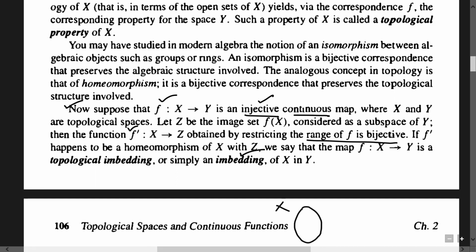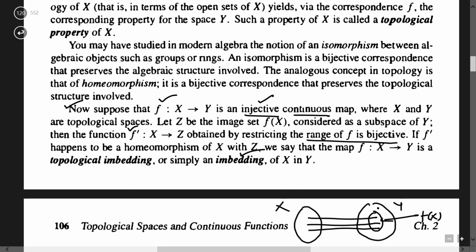Suppose this one is X, this one is Y, and this one is your range set f of X. Outside this f of X, any element may not have a pre-image, but since this one is the range set, it is the collection of all images of the elements of the domain. And already this is a 1-1 map. So if we restrict this map, say f dash from X to Z, to its range set, then obviously it is going to be onto. So f dash will be 1-1 as well as onto. This means f dash is bijective.